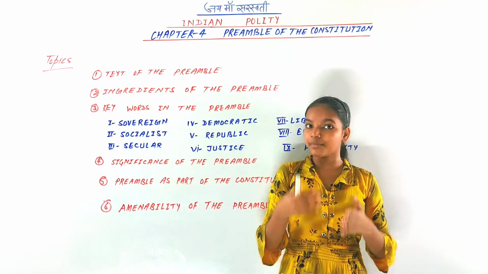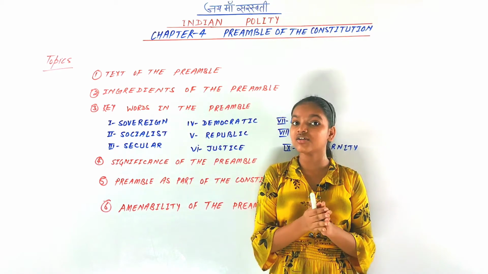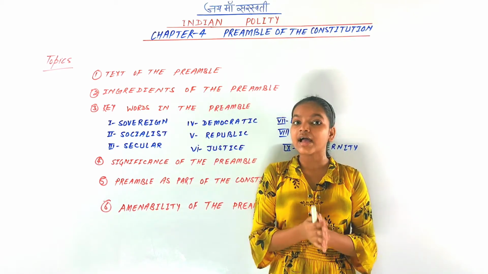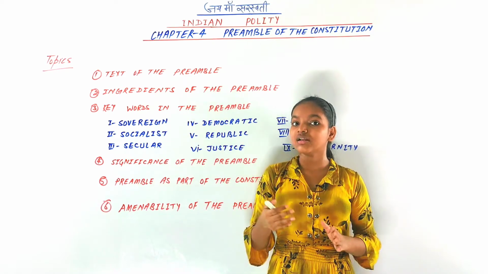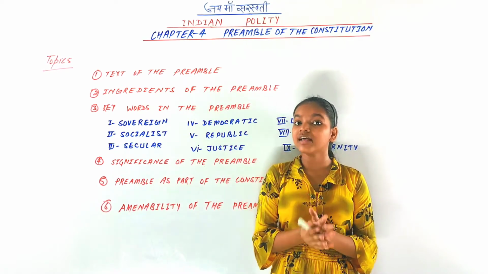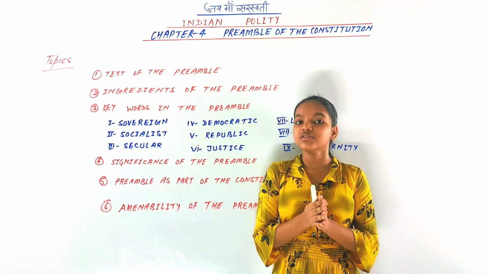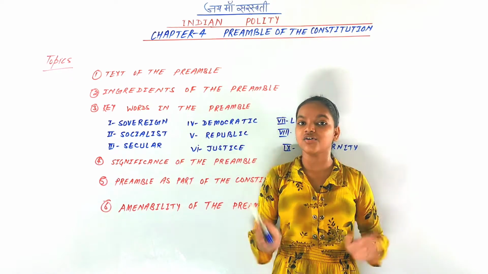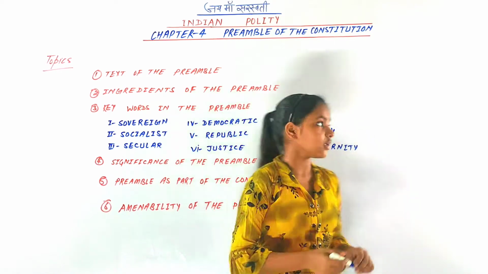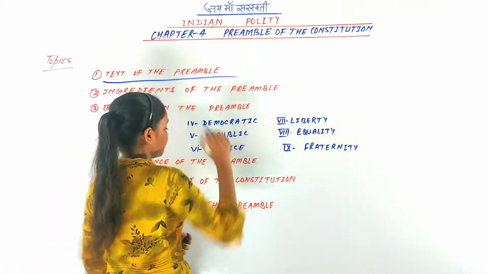The preamble of the Indian Constitution has been amended by the 42nd Constitutional Amendment Act, and three new words, that are secular, socialist and integrity, were added into our preamble after that amendment. So in this chapter we will discuss the preamble of our Indian Constitution. Our first topic is the text of the preamble.